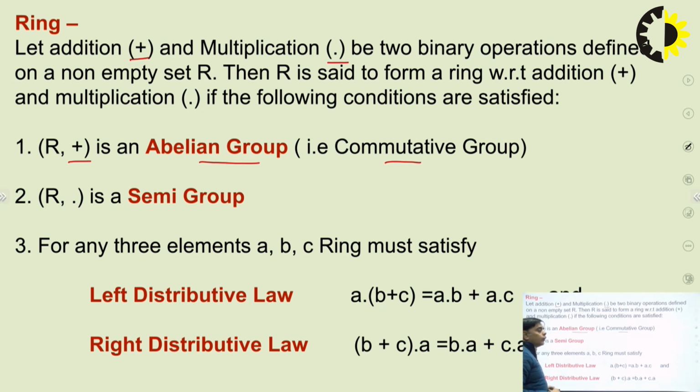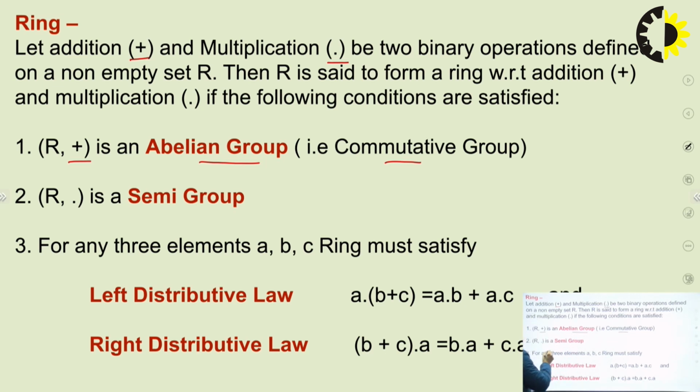I have already told you a set of elements will form a group if it follows four properties: closure property, associativity, third is the identity element of the group, and inverse of each element. And if this group follows the commutative property, then this type of group is known as the abelian group or the commutative group. So with respect to addition, if the ring elements follow these five properties, then we can say it will form an abelian group with respect to addition.